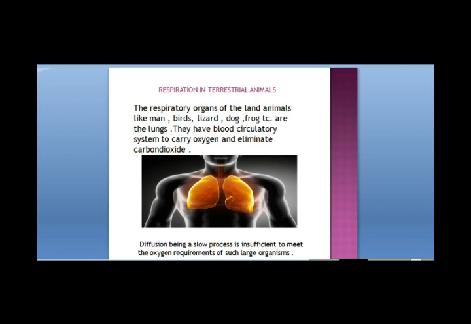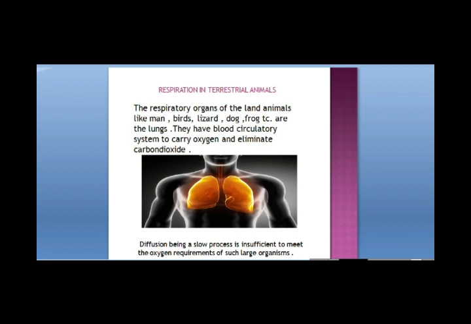Diffusion is a slow process. It is insufficient to meet the oxygen requirements of such large organisms. Moreover, there are so many cells and all the cells are not in direct contact with the environment so that they can take oxygen. That is why these organisms cannot depend upon the process of diffusion for respiration.